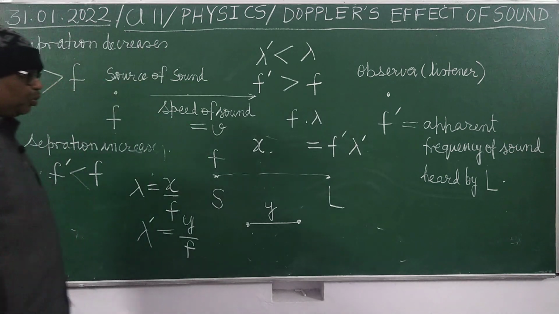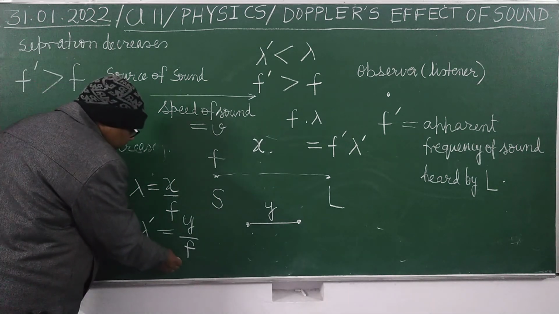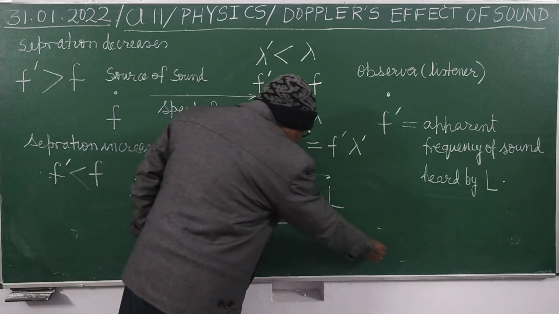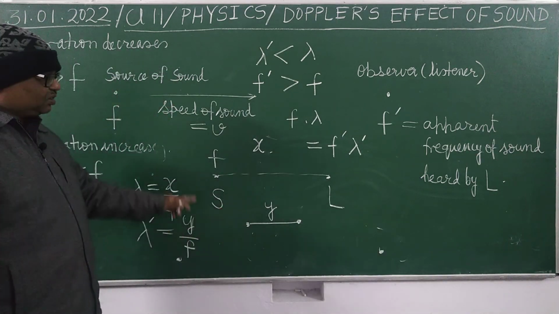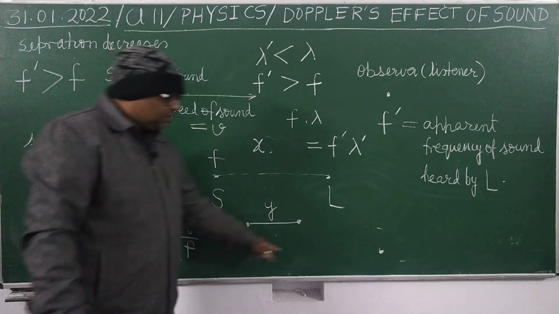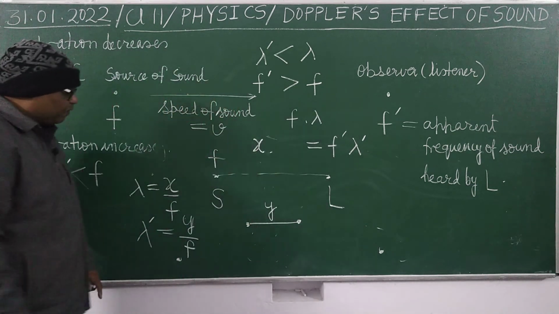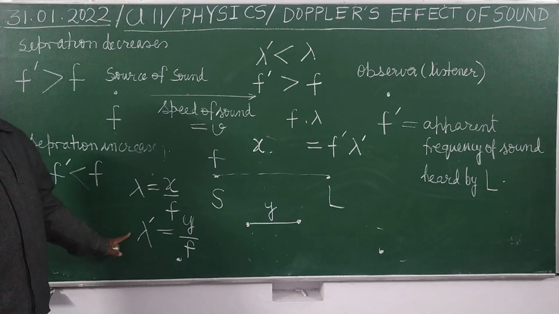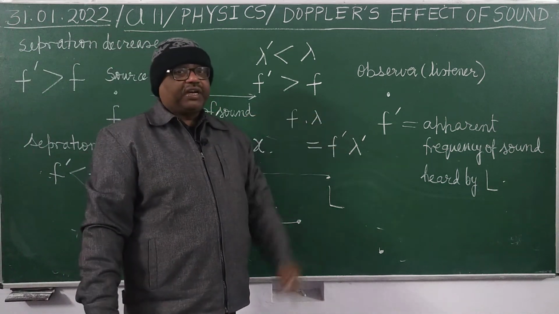Similarly, when the relative motion is such that the separation is increasing, now the source is here, the listener is here, the separation has increased, so f waves spread over this much distance. Since this is more than x, the wavelength will increase, and when the wavelength increases, the frequency will decrease.